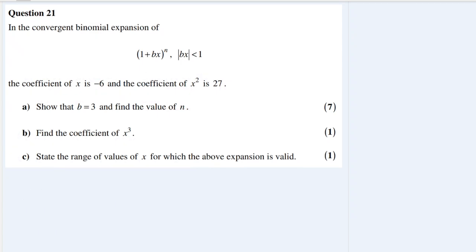Okay, we've got a binomial expansion. It says the x coefficient is minus 6 and the x squared coefficient is 27. It says show that b is equal to 3 and find the value of n.